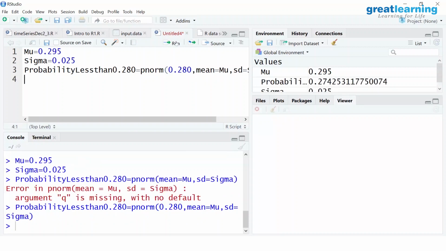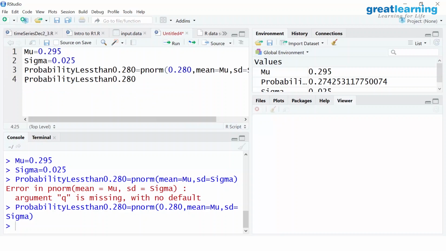See, for less than 0.28 I have to specify Q, which is 0.28. Am I correct? Originally I did not do that. Now 0.28, which is less than 0.28, I have to compute. Am I right, sir? Now probability less than, you put this.